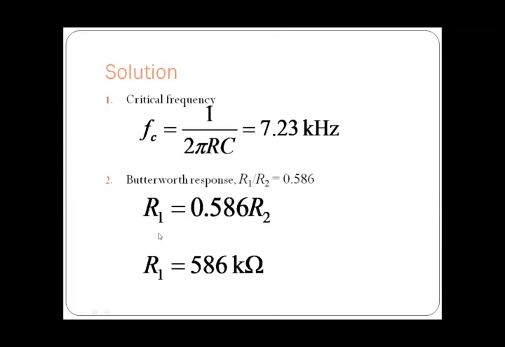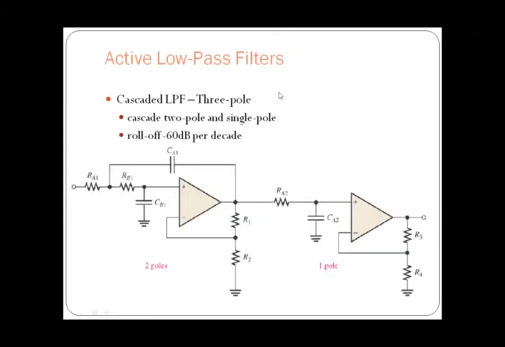And then active low pass filters. So cascaded low pass filters, which is a 3-pole. So here you can see how to obtain a third order filter, nothing but a 3-pole low pass filter. So here we are going to cascade a single pole low pass filter and a 2-pole low pass filter. This is a 2-pole low pass filter, which has 2 poles, that is a second order filter.